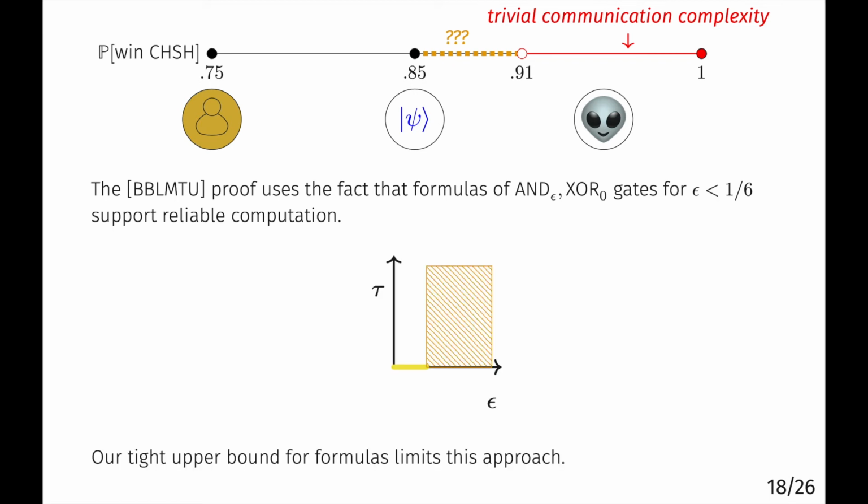And this is why we were interested in studying the noise threshold for formulas of these noisy gates. Recall that our tight upper bound for formulas corresponds to this orange striped box. And because that tightly meets the Broussard et al. construction in yellow, it's not possible to extend their proof strategy in this region all the way up to quantum mechanics. Although it doesn't rule out that communication complexity becomes trivial as soon as you beat quantum mechanics at the CHSH game.